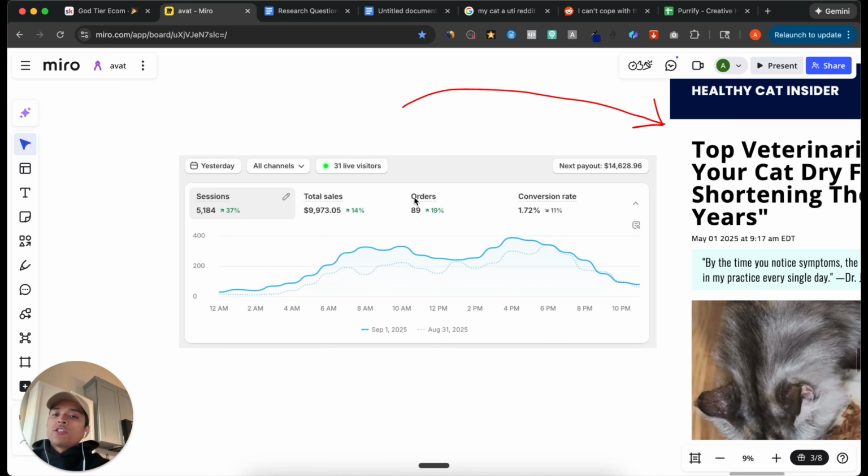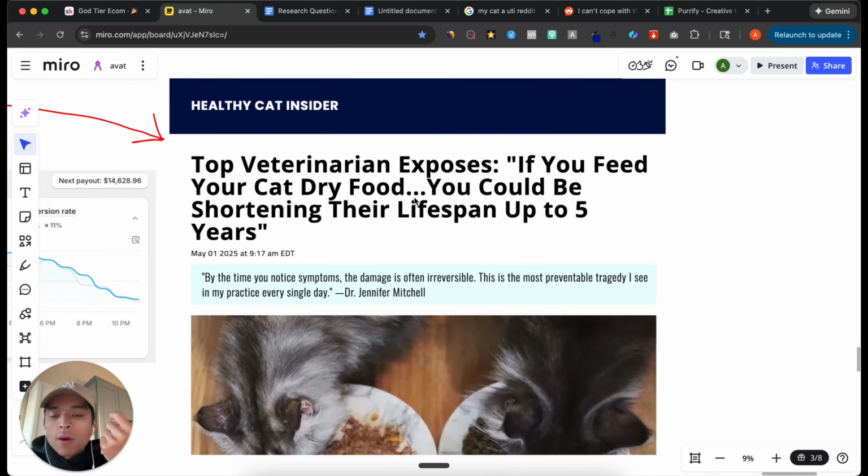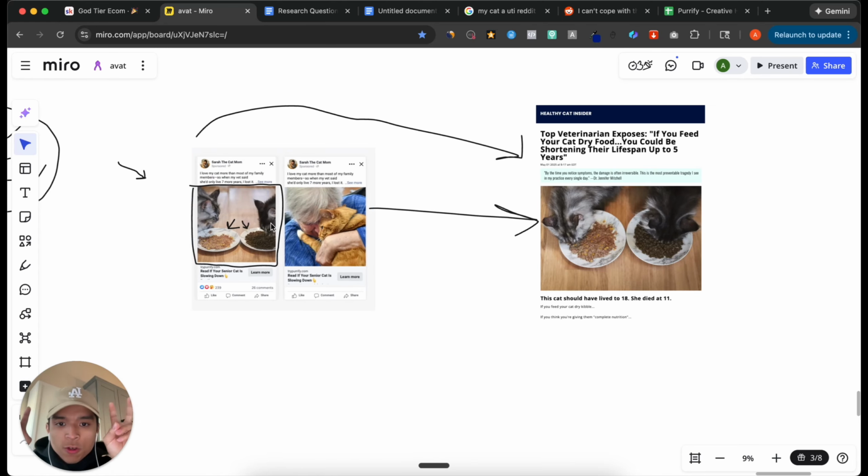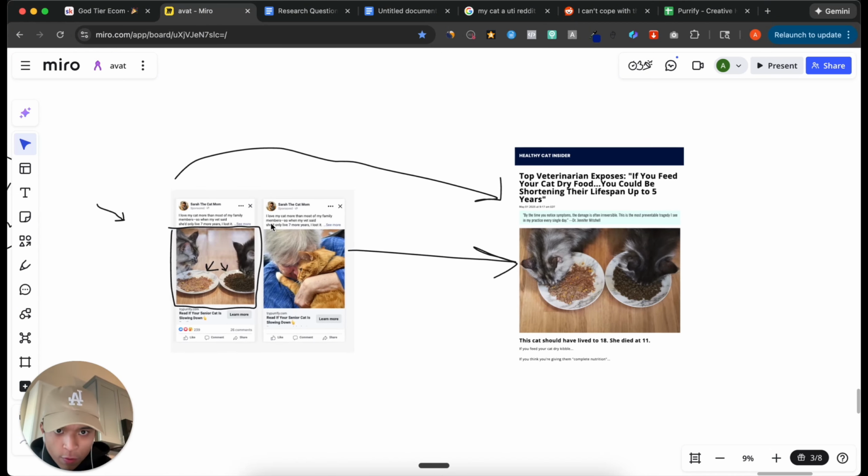So if we know the goal of research is to eventually create ads, then what are the things that we want to look for in the research that are going to allow us to create those ads? And this also applies to landing pages as well. So what things are we looking for? What are we researching exactly? I don't want to call it research. We're really just searching, not really researching. But what kinds of things are we searching for?